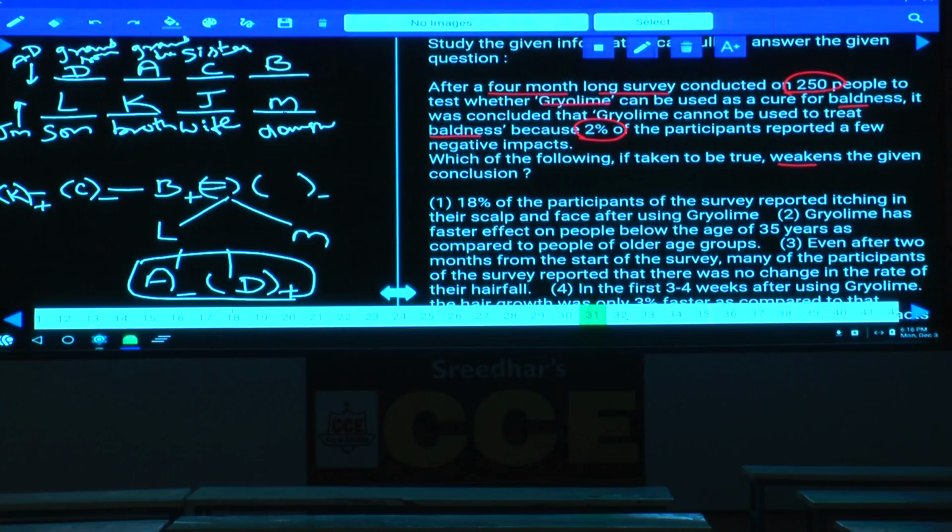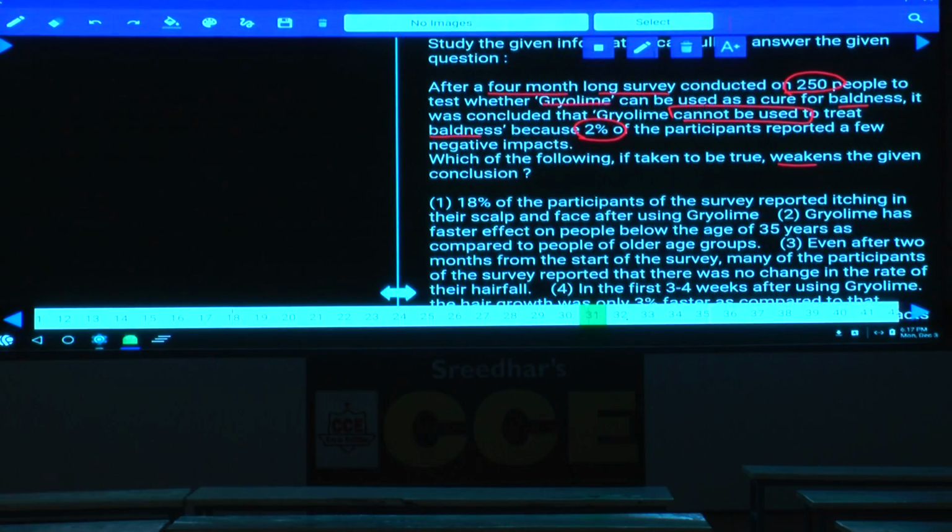Which of the following, if true, weakens the given conclusion? What is the conclusion here? The conclusion is Grioleum cannot be used. Hence the option that weakens this means Grioleum can be used, that is what we are supposed to say. Among the given choices, we need to find out from where we can say that Grioleum can be used.